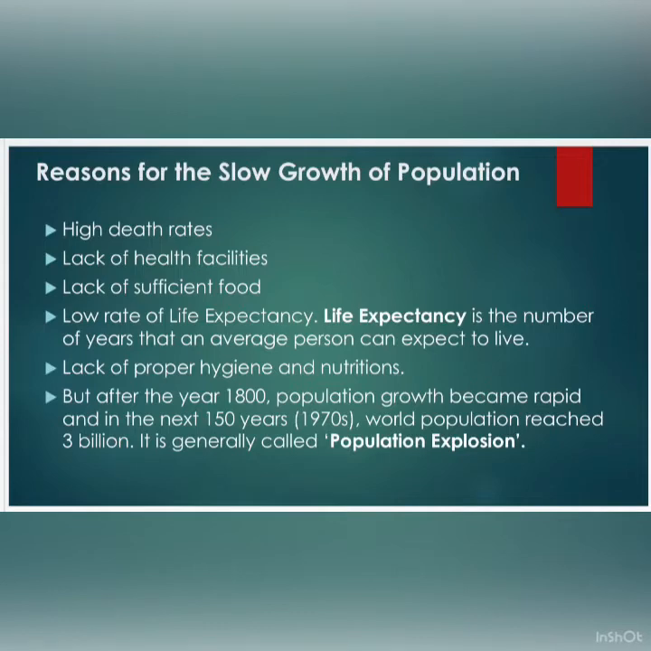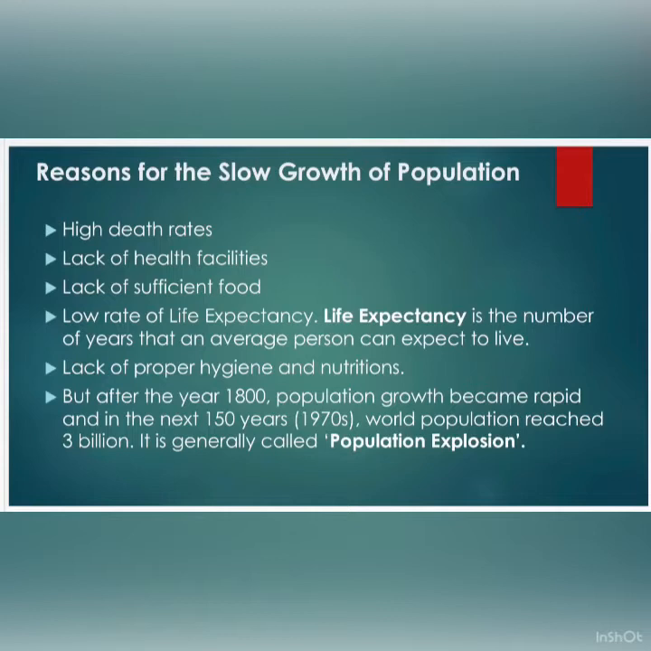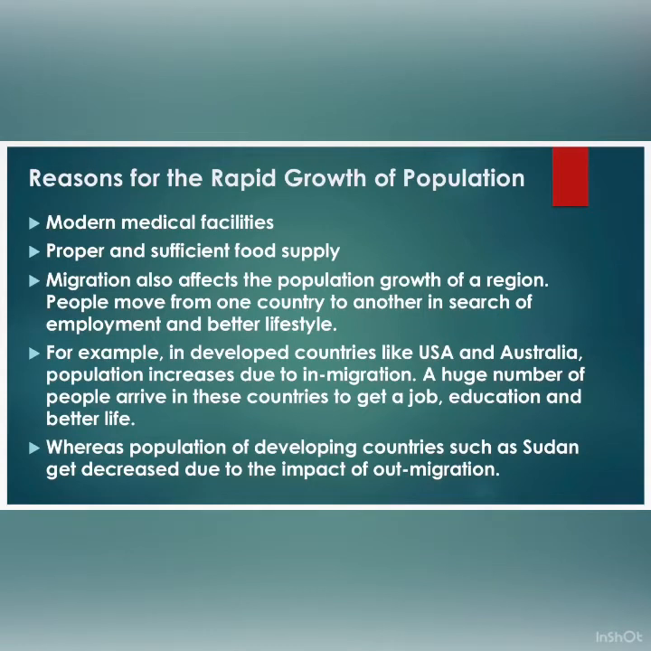Reasons for the slow growth of population: high death rates, lack of health facilities, lack of sufficient food, low rate of life expectancy. Life expectancy is the number of years that an average person can expect to live. Lack of proper hygiene and nutrition. But after the year 1800, population growth became rapid, and in the next 150 years, the population of the world reached 3 billion, which is generally termed as population explosion.